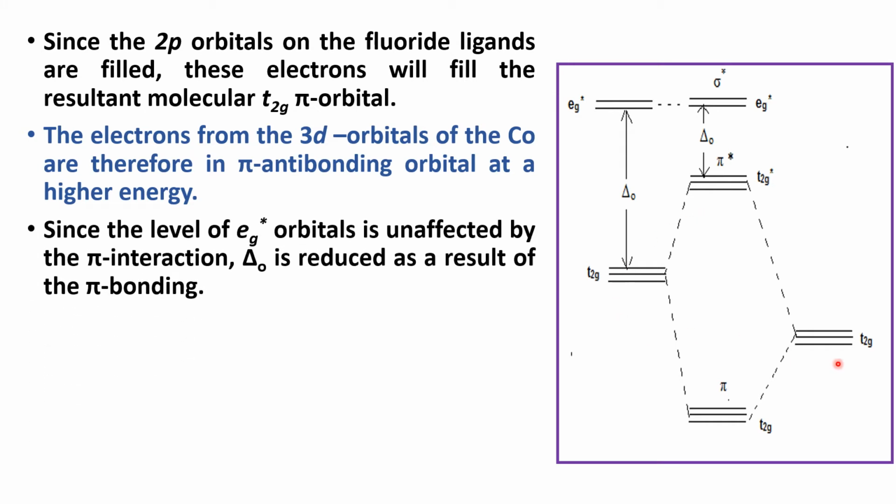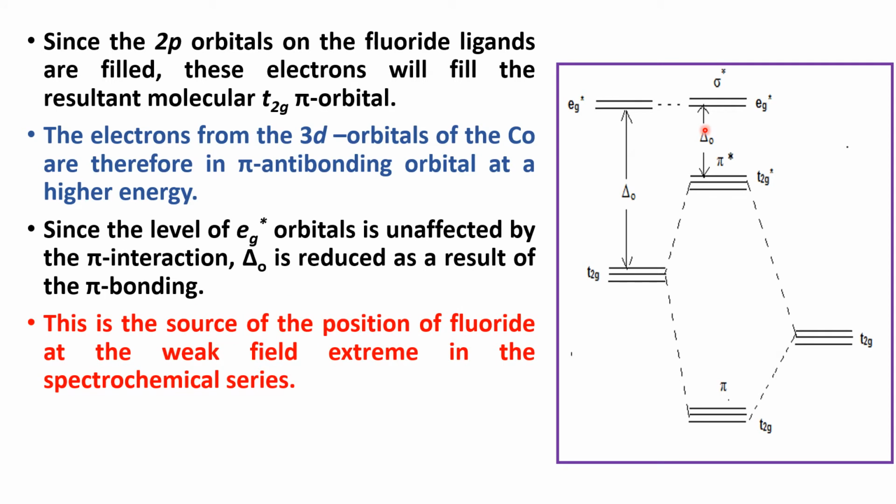So since the Eg star level is unaffected by pi interaction, delta O is reduced as a result of pi bonding. This is the source of the position of fluoride at the weak field extreme in the spectrochemical series.